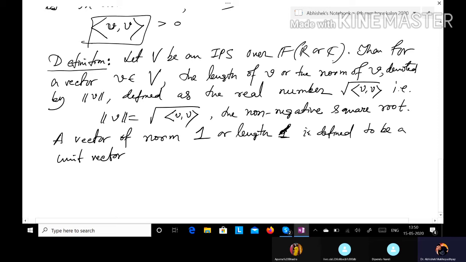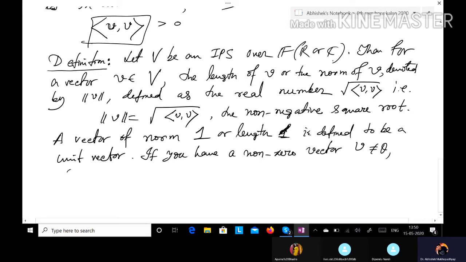And it should be observed that if you have a non-zero vector v, then one can define a unit vector in terms of v in this way.